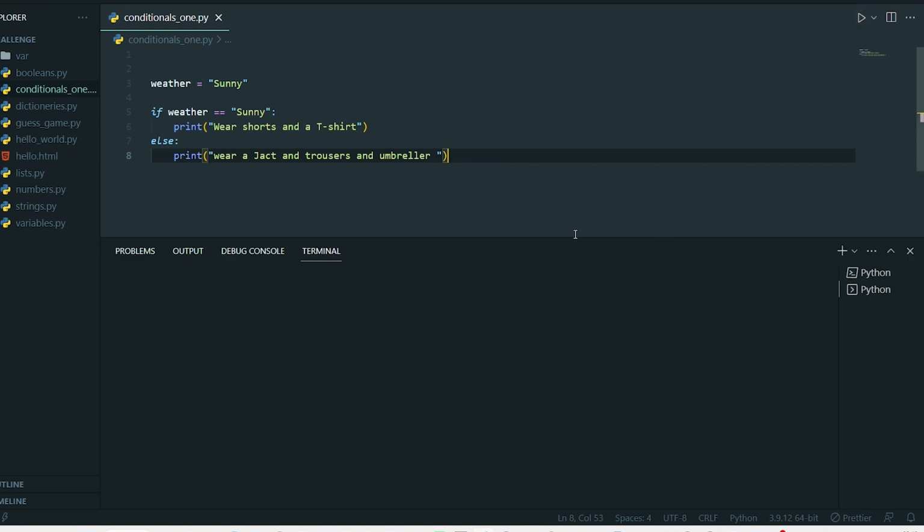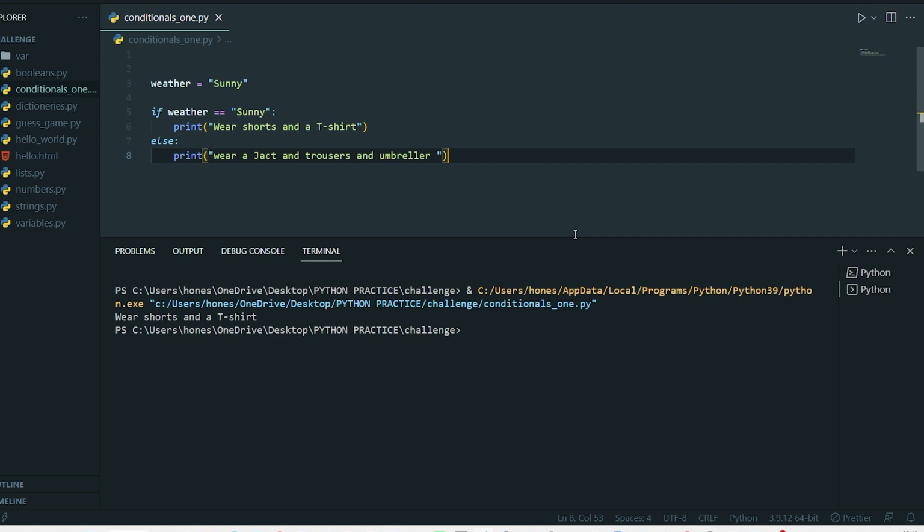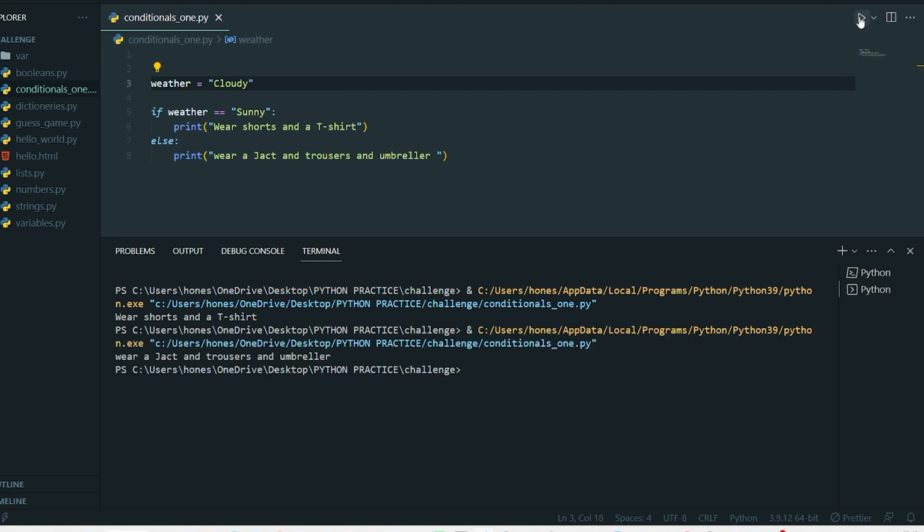All right, the answer is saying wear shorts and a t-shirt. Why? Because it's sunny. Then, say for instance, it's not sunny. So let's choose the weather to be cloudy over here. Then let's run the program. Can you see what comes out? Wear a jacket, trousers, and umbrella.